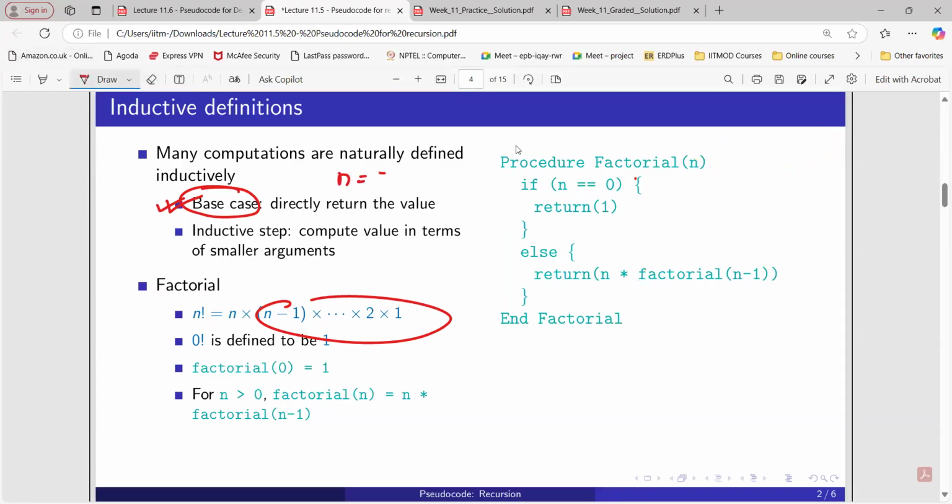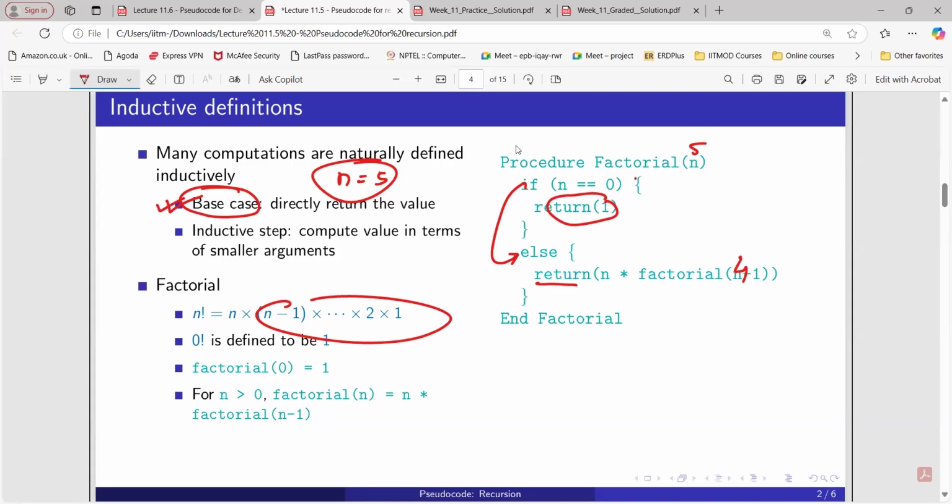When n equals 5, what is happening here? First we check whether n equals 0 or not. If so, we return 1, but n is not 0, so we go to the else block. Now the return is n into factorial of n minus 1. So again we call this function, but the input is 4.